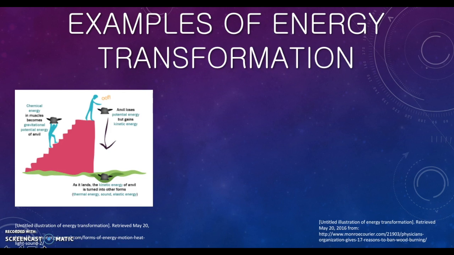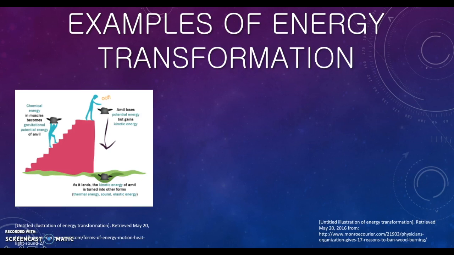The person has to do more work in order to carry the dumbbell higher, and the higher the anvil is carried, the more gravitational potential energy is stored in the anvil. If the anvil is dropped, that potential energy transforms to kinetic energy as the anvil moves faster and faster towards the air. As it lands, the kinetic energy of the anvil is turned into sound.